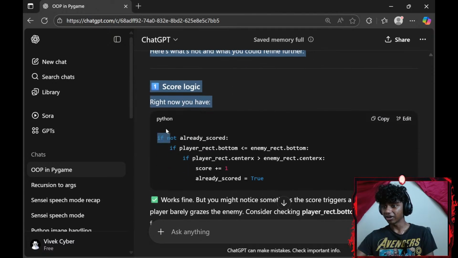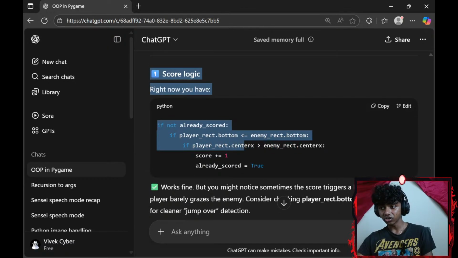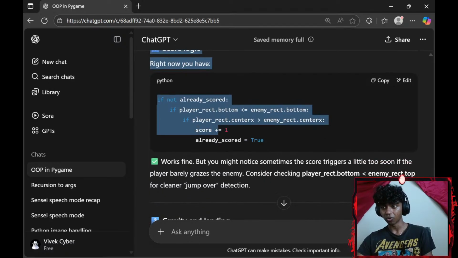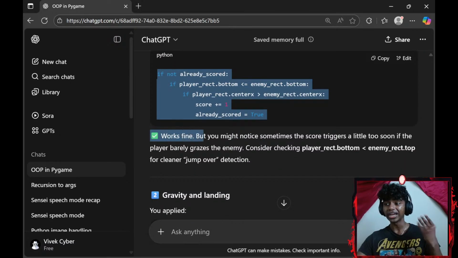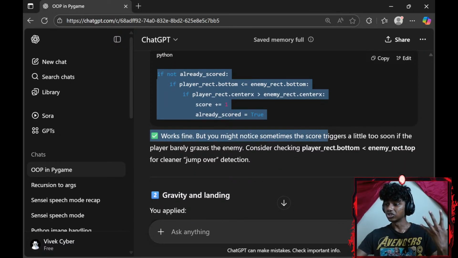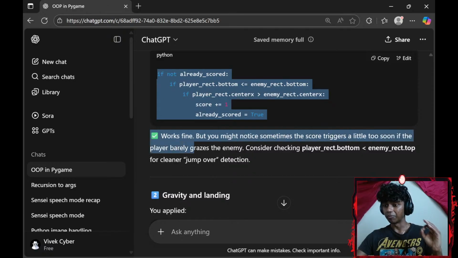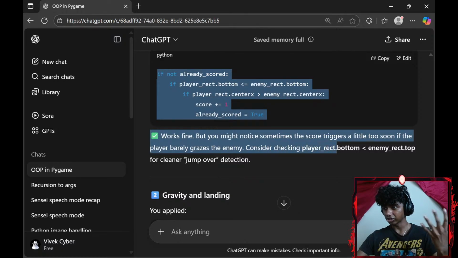Score logic. Right now you have if not already scored, if player_rect.bottom is greater than or equal to enemy_rect.bottom, if player_rect.centerx is greater than my enemy_rect.centerx, my score plus equals 1, already scored equals true. Works fine, but you might notice sometimes the score triggers a little too soon if the player barely grazes the enemy. Excuse me guys, consider checking player_rect.bottom less than enemy_rect.top for cleaner